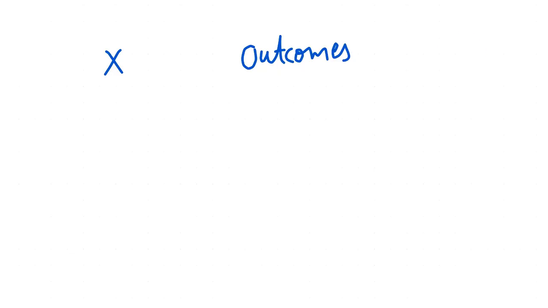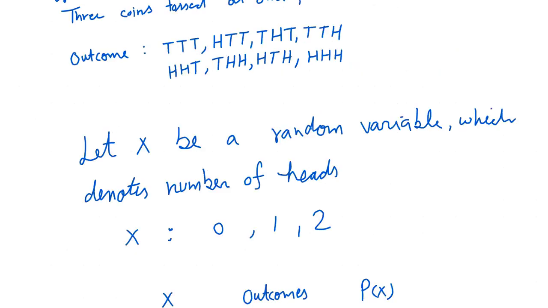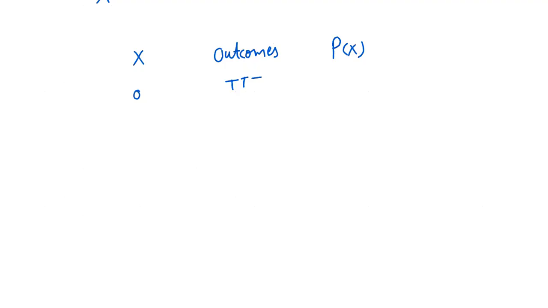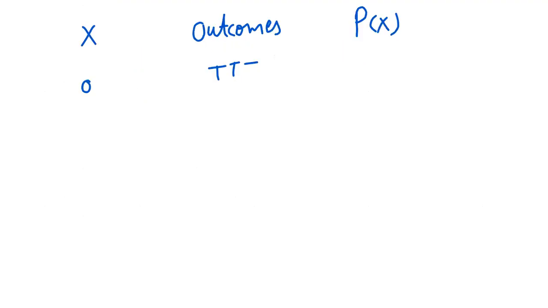In P(X), the first value is 0, and for 0 we have only one outcome. In total we have 8 outcomes. So for X equal to 0, we have only one favorable outcome out of 8, so its probability is 1 by 8.